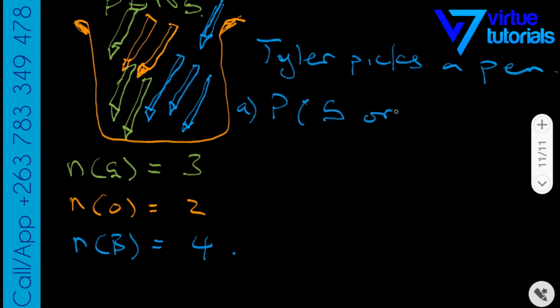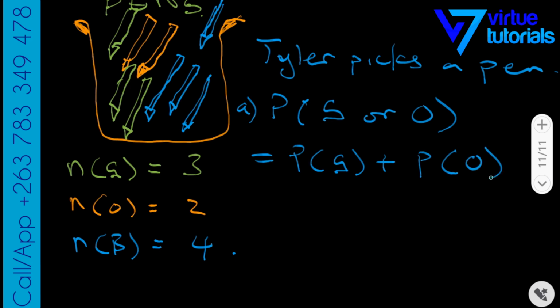green or orange, right? The probability of Tyler picking a green or an orange pen is equal to the probability of picking a green pen plus the probability of picking an orange pen. The probability of picking a green pen will be number of green over the total.